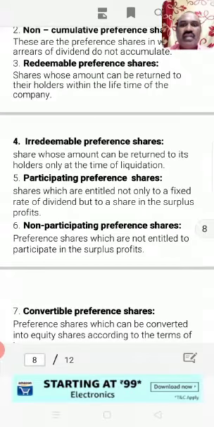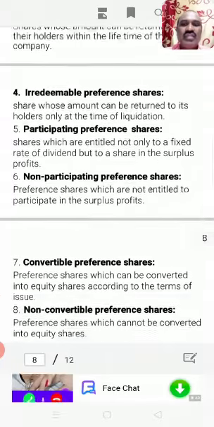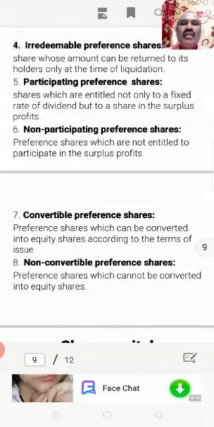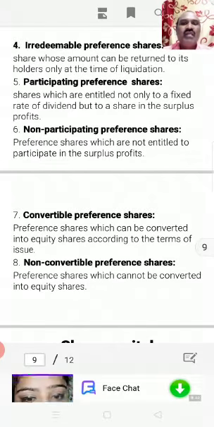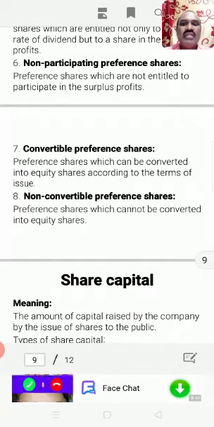Participating preference shares are those preference shares which enjoy an additional rate of dividend apart from the fixed rate of dividend in case of surplus profits. Whereas non-participating preference shares are those shares which do not get additional or surplus dividend apart from the fixed rate of dividend. Convertible preference shares are those which can be converted into equity shares after a certain number of years, whereas non-convertible preference shares are those shares which cannot be converted into equity shares in the lifetime of the company.